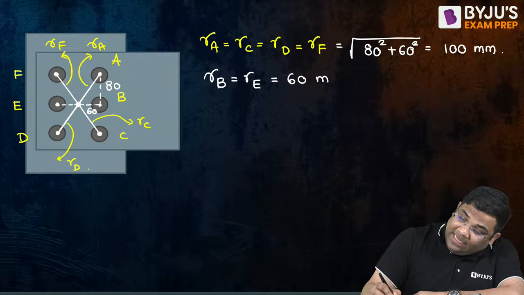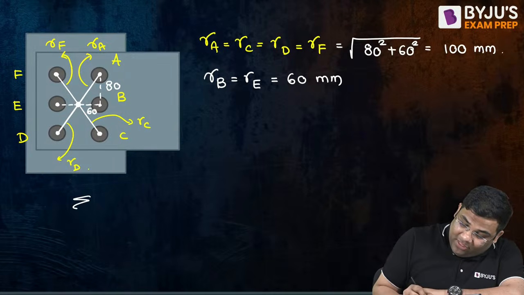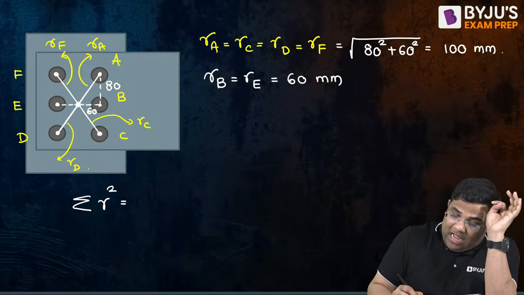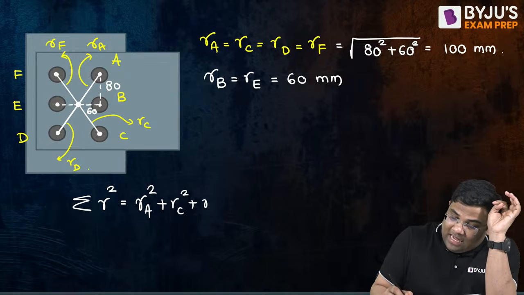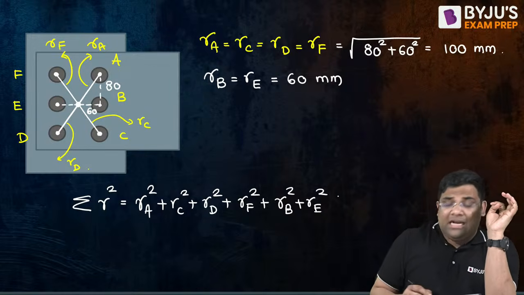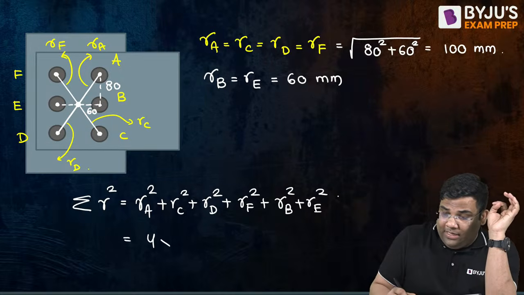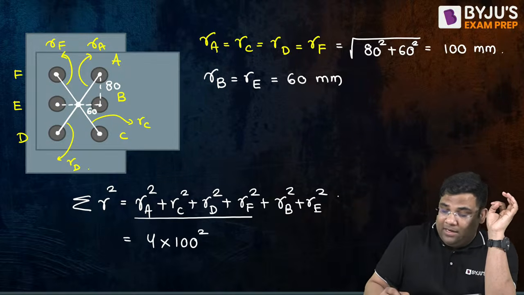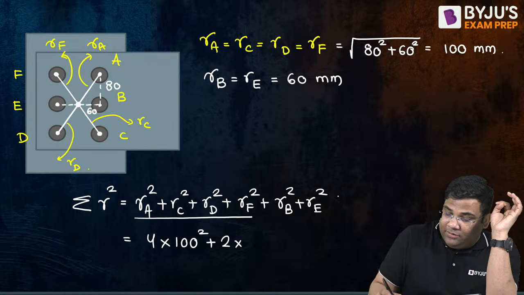So when I say to find the summation of R square, it will be RA square plus RC square plus RD square plus RF square plus RB square plus RE square. I can write this as 4 into 100 square plus 2 into 60 square.